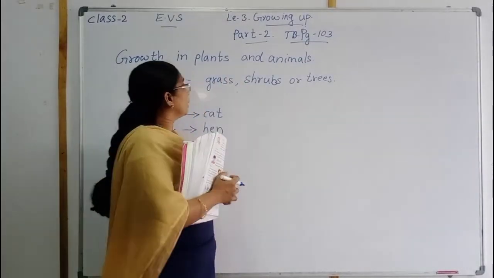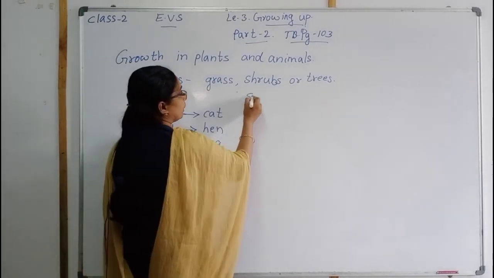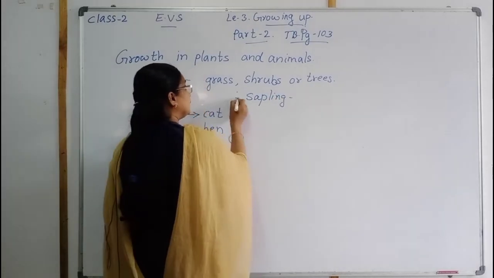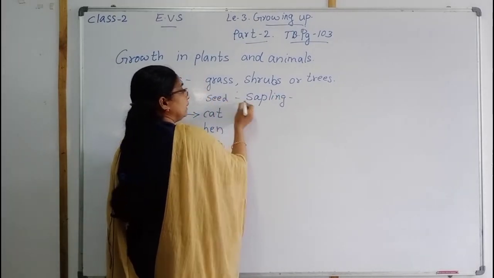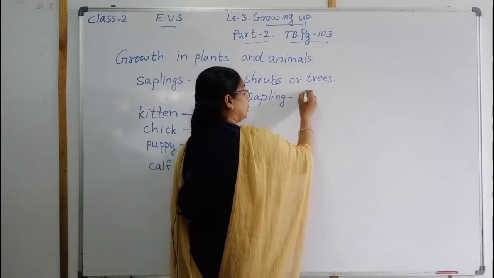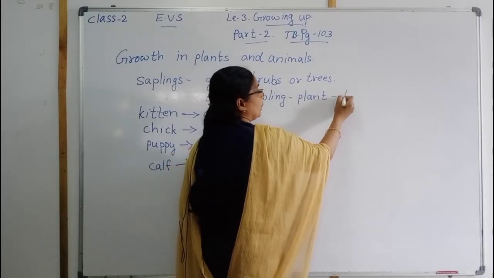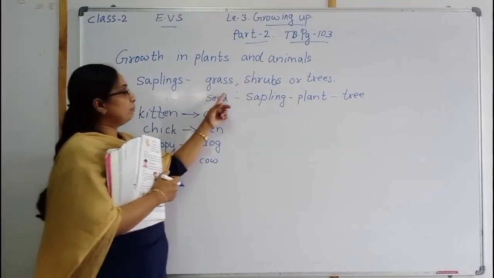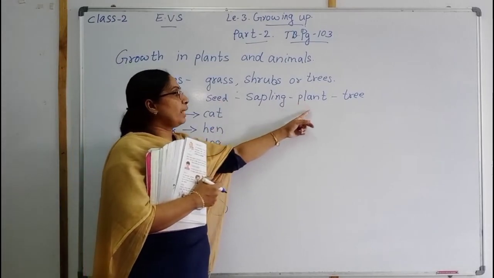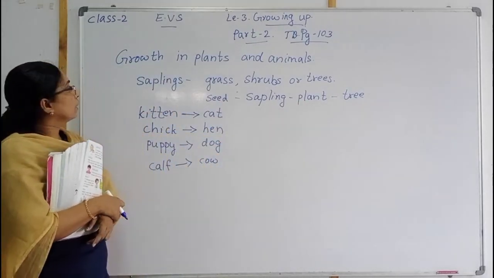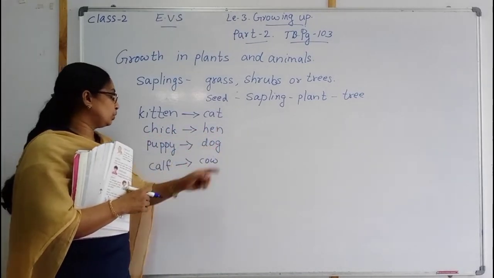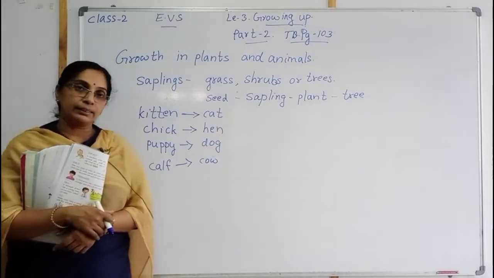Now we understood the growth in plants. In plants also, what do we see, children? Saplings. First seed, then sapling, then plant and tree. Isn't it? This is the growing of a plant: seed, sapling, plant and tree. Then next, kitten becomes cat, chick becomes hen, puppy becomes dog and calf becomes cow. This is the lesson, children.